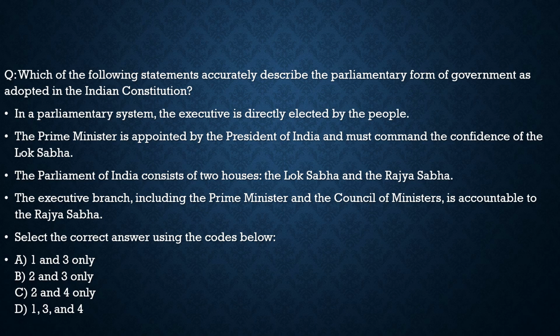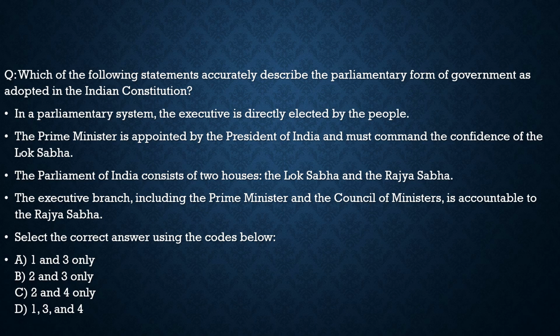For example, we did not vote for Prime Minister Modi to be our Prime Minister. We voted for the party. We voted for him to be a member of the assembly. After that, they will choose the party which has the majority. They will choose who among those members will become the executives of our country. So we don't choose them directly. They are chosen indirectly by the people, by the Council of Ministers, and it is the President who appoints them. So in the parliamentary system which we follow here, the executive is not directly elected by the people. So statement 1 is incorrect.